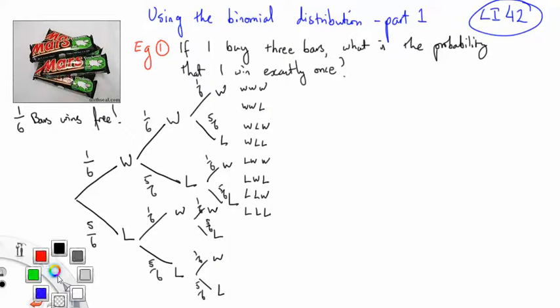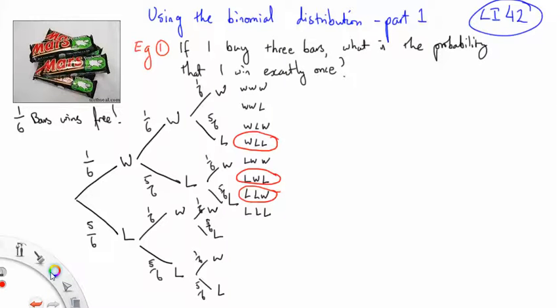So which ones are winning exactly once? That's winning exactly once. That's winning exactly once. That's winning exactly once. Any others?